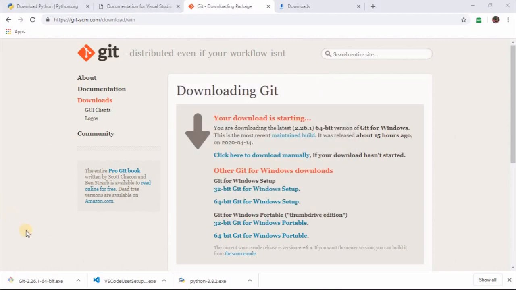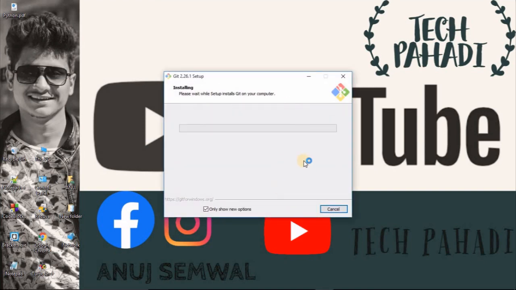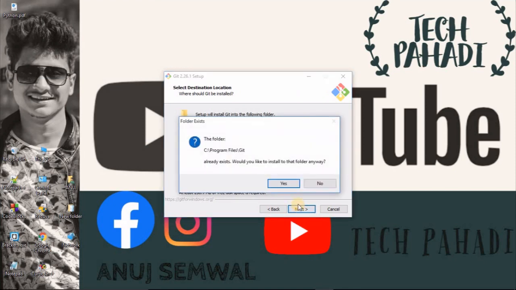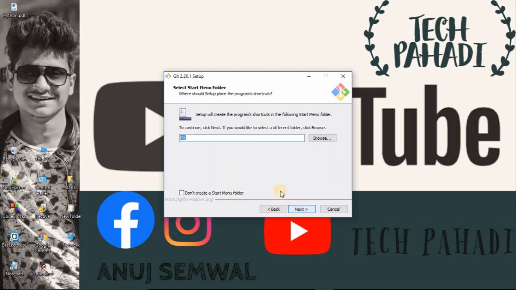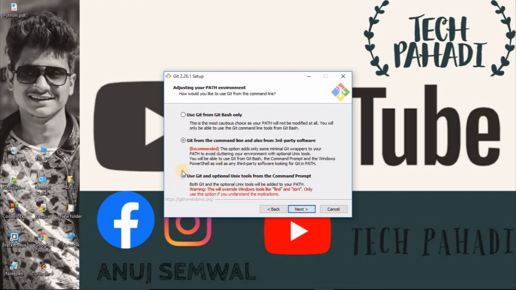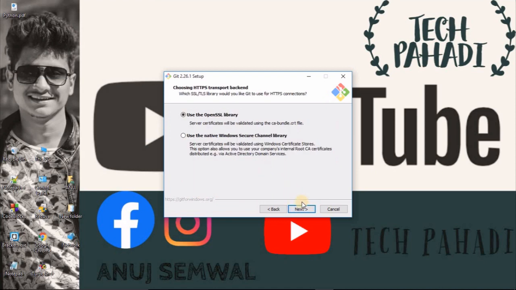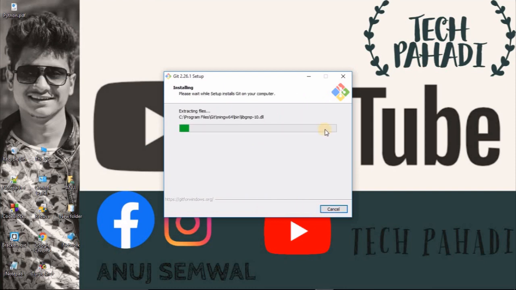Now I will run Git Bash. So open it and run, then install, then next and next, yes, and simply next, next, next, and after this, the last one, choose the last option where we are given some warning, then next, next, next, simply next, and install. Now our Git Bash will be installed.